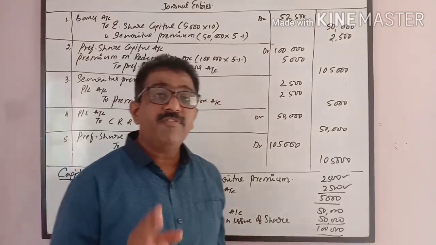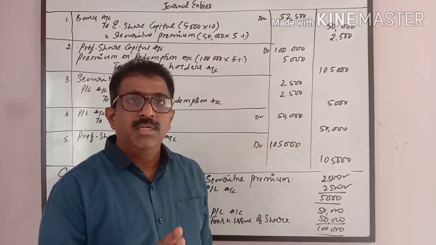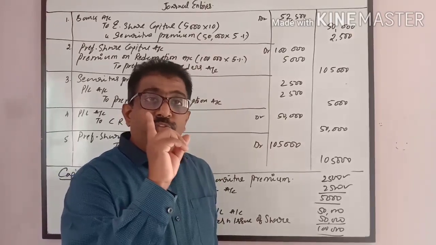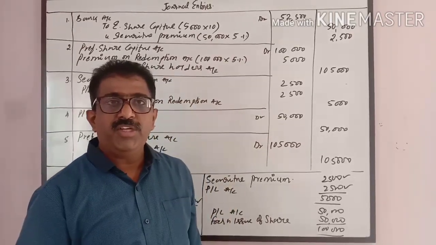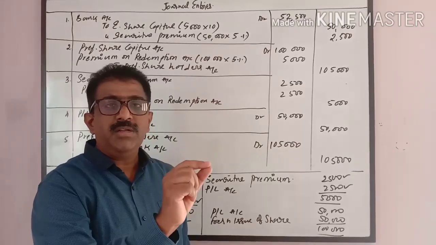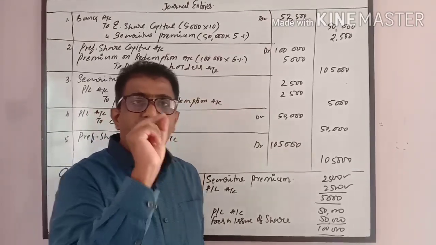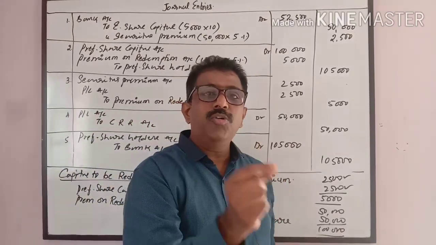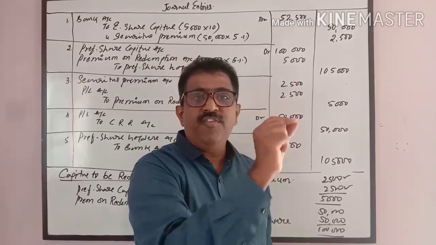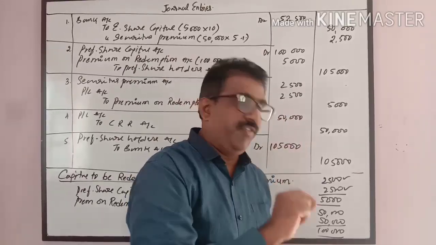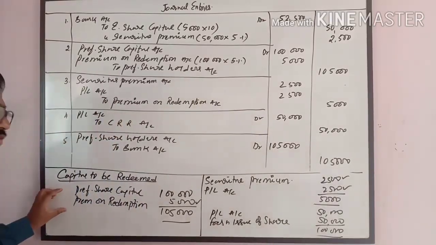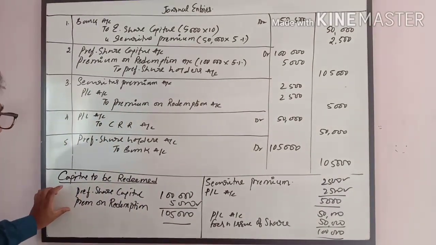For the purpose of redemption of preference shares, they issued 50,000 rupees in the form of equity shares at a premium of 5%, that is 2,500, so 52,500. The remaining amount is utilized from profit and loss account or divisible profit. Now, before that, you just look at this table.